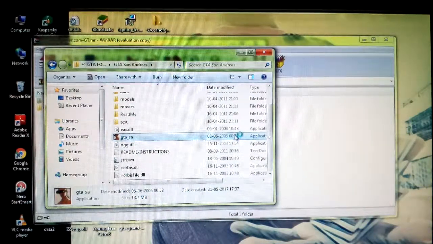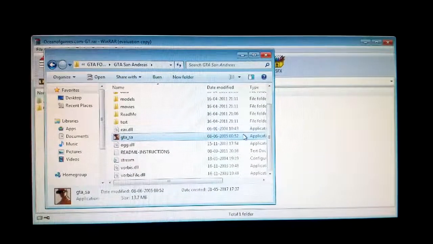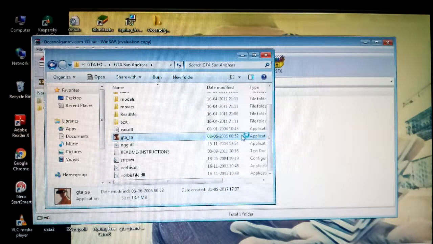Okay, so it's loading a little bit. My computer is too slow. Alright, okay, there we go. And now it's loading. Wait for a second. Wait for it. Come on.